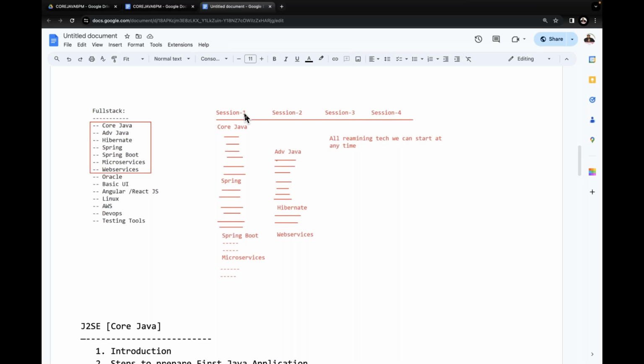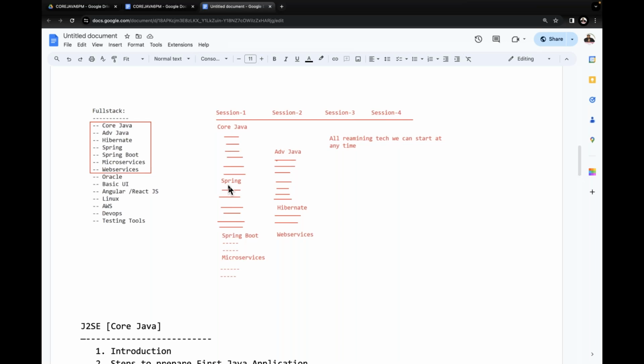6 to 8:45 is my slot. There I'm going to maintain two slots. 6 to 8:45 means I'm going to take two slots overall. Now from 6 to 7:30 I'm taking core Java. When half of the core Java is completed, in the second slot I'm going to maintain advanced Java. Everybody put more concentration on what I'm telling you. When advanced Java is going on, in the middle of advanced Java, when core Java is completing,